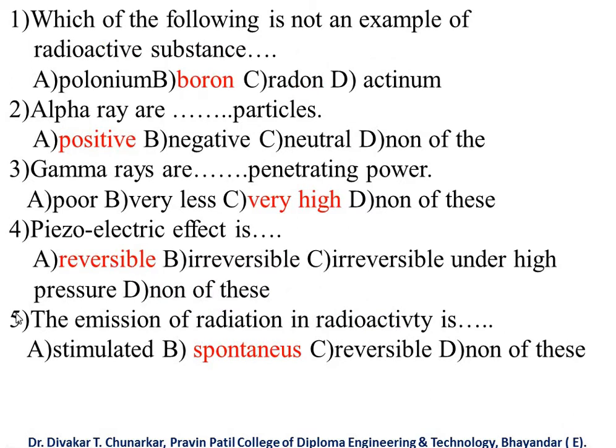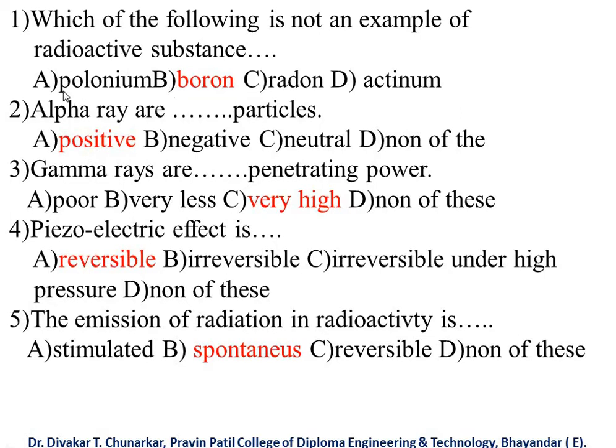So today I will take some MCQs. Number one: which of the following is not an example of a radioactive substance? You have to give one answer, here is the blank. Students, this type of question must be asked in your examination. Which of the following is not an example? Those examples are given in the problem.